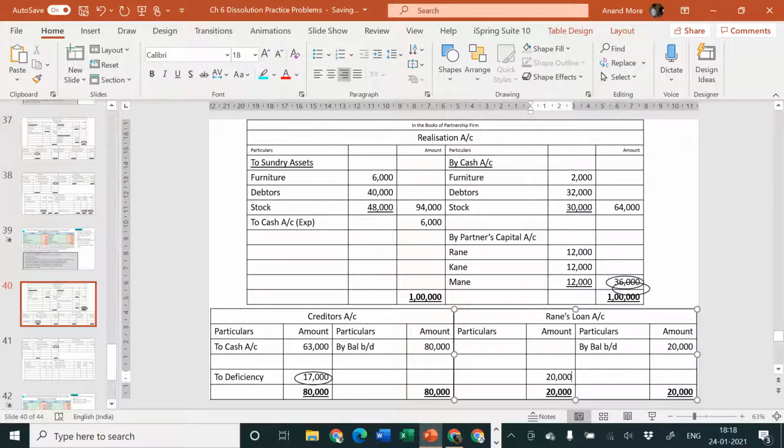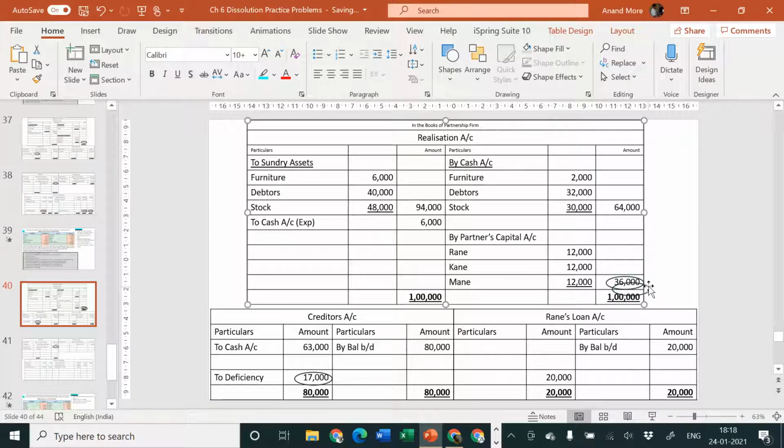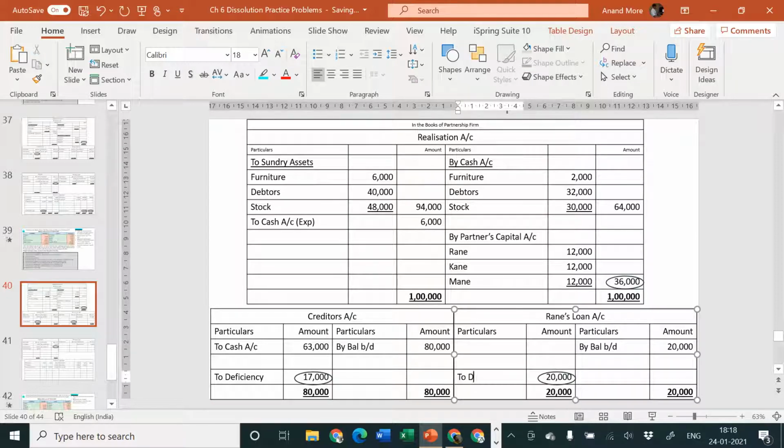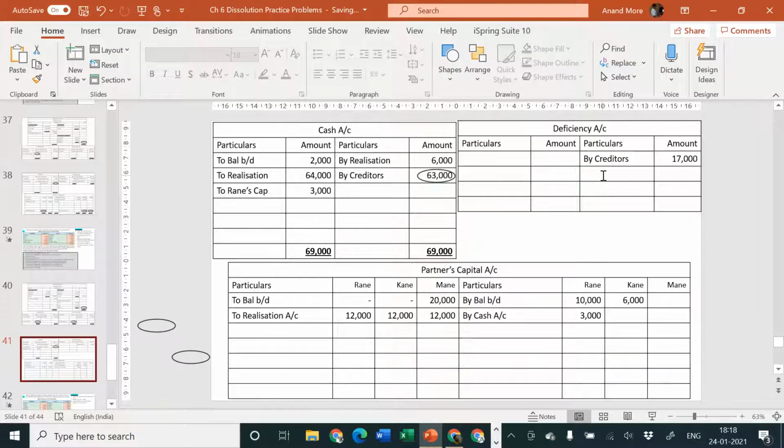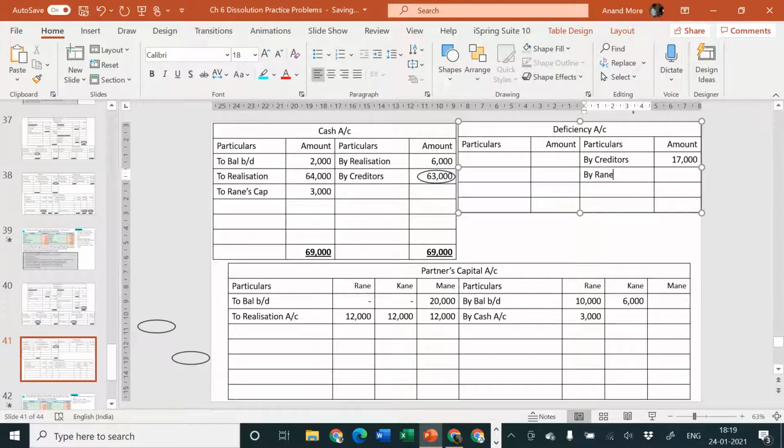No cash can be paid to you. Please accept that this money is required to be foregone by you. Forget the money, meaning it will be considered in your books as bad debts. In our books it will be called deficiency. So to deficiency, rupees 20,000. Let us go to deficiency account, credit side. We'll write here by Rane's loan account 20,000.